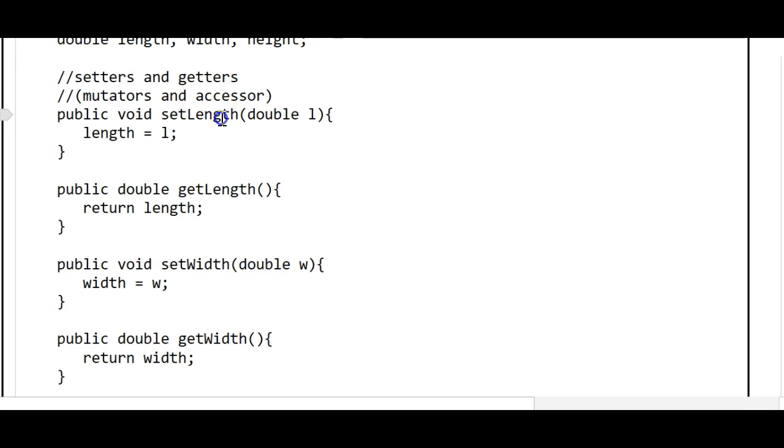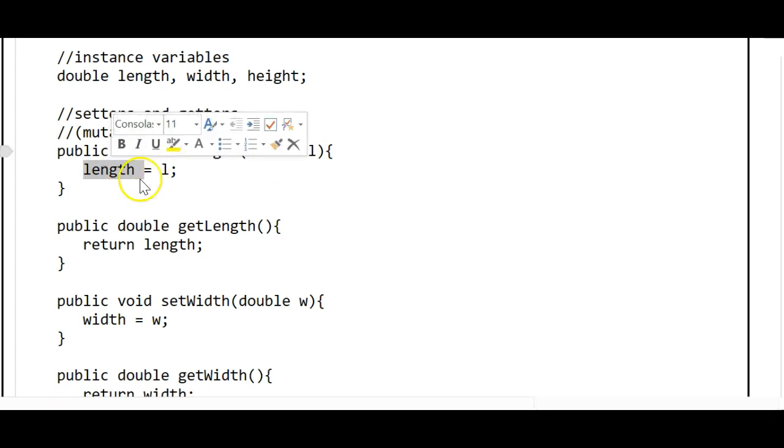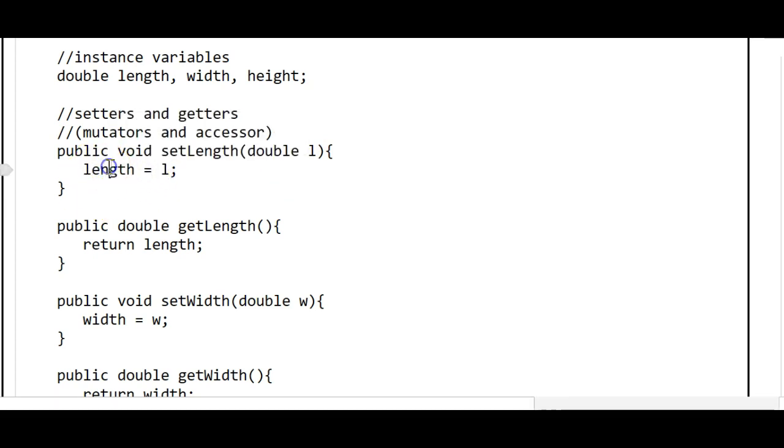For our setters, the method name will start with set, followed by the name of the instance field that we're going to change with it. So let's start with setLength. The setters will take in an argument that corresponds to the data type of that instance field. All of our instance fields are doubles. Length, width, and height are all doubles. So our setter is going to take in a double. Let's call it L, and it's going to assign L to that instance variable length. Nothing's returned, so it is a void method.